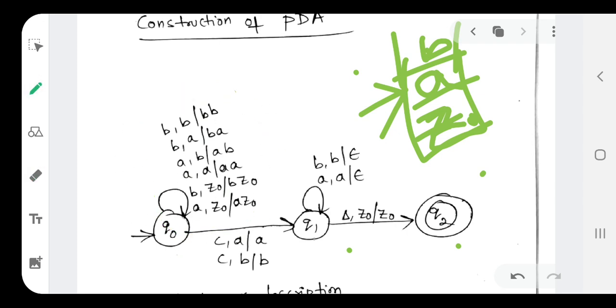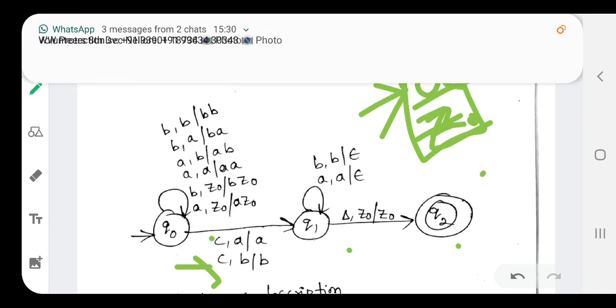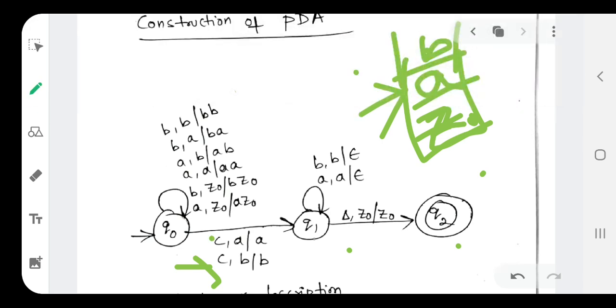Now whenever we see C, as I told you, until we reach C we will perform only push operations. Once we reach C, we will not perform any operation. See here, we are reading the input symbol C and the top of the stack is A. We will leave the top of the stack as it is, because we are not inserting any element here.